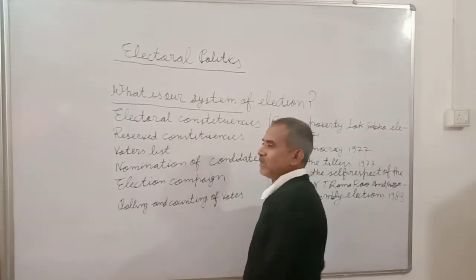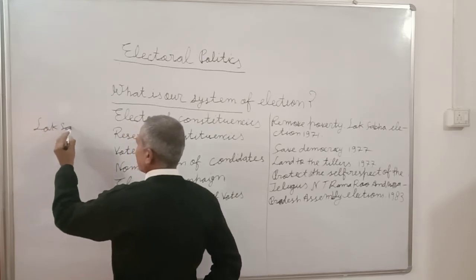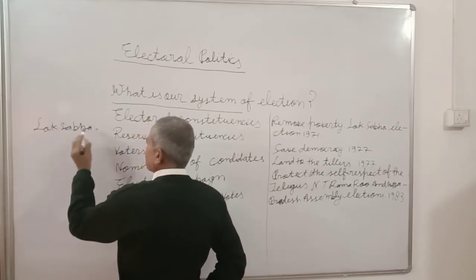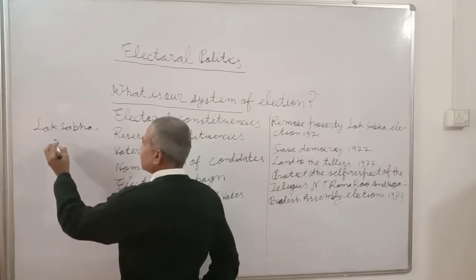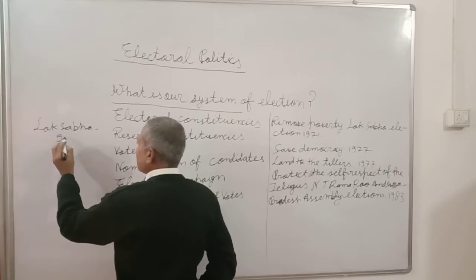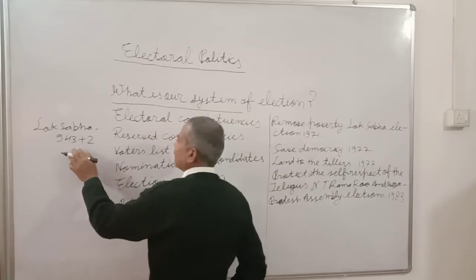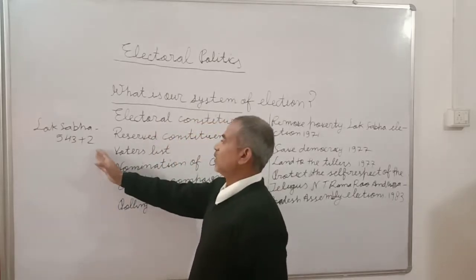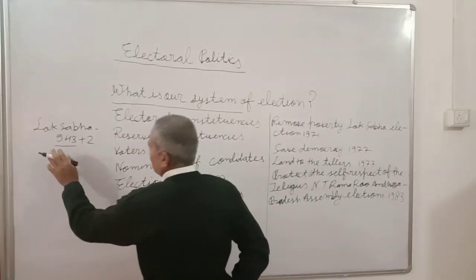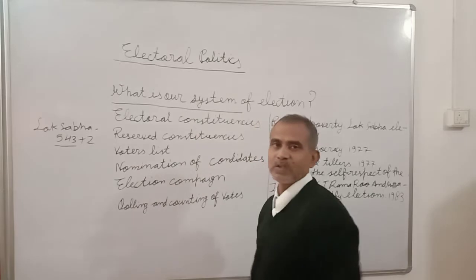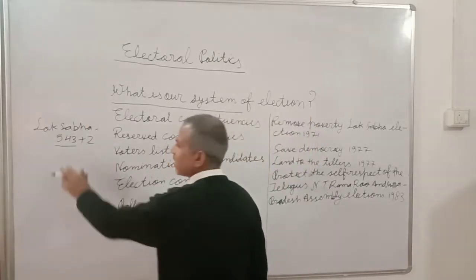For example, in Lok Sabha, the total number of constituencies on which elections are contested is 543, plus 2 members in Lok Sabha nominated by the President of India. So the whole country is divided into 543 constituencies, and the division of these constituencies is based on population.